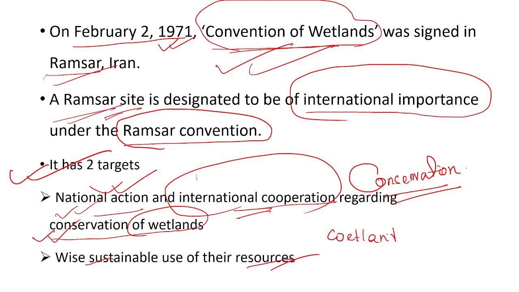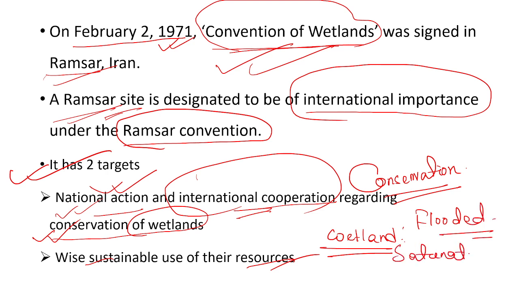A wetland is an ecosystem which is, most of the time, flooded with water or saturated with water.